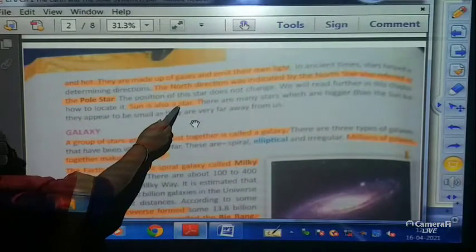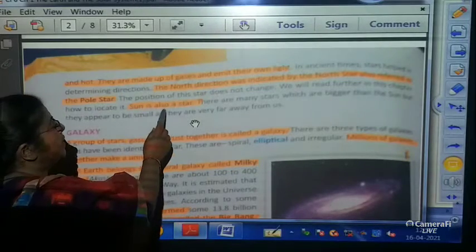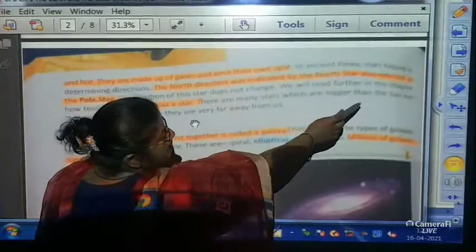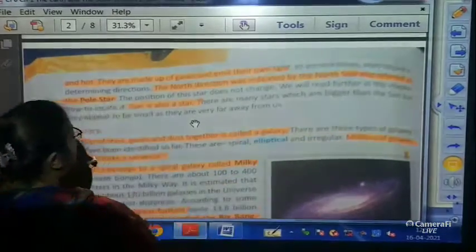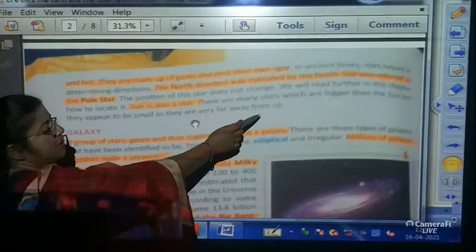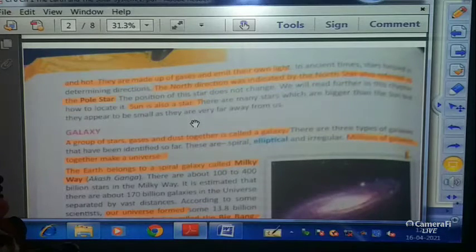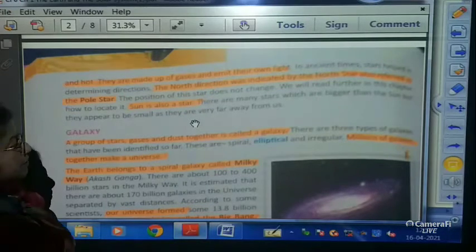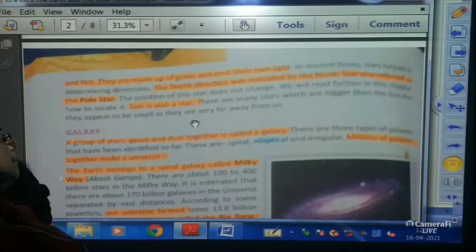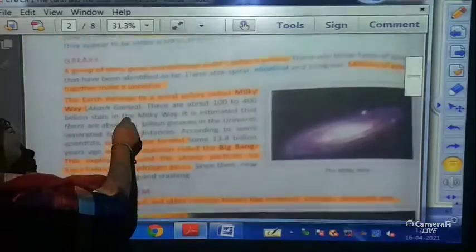Sun is also a star. Children, you can underline, the sun is also a star. There are many stars which are bigger than the sun, but they appear to be small as they are very far away from us. Obviously children, there are other stars also which are bigger than the sun, but as they are far away from us, they seem to be very small.